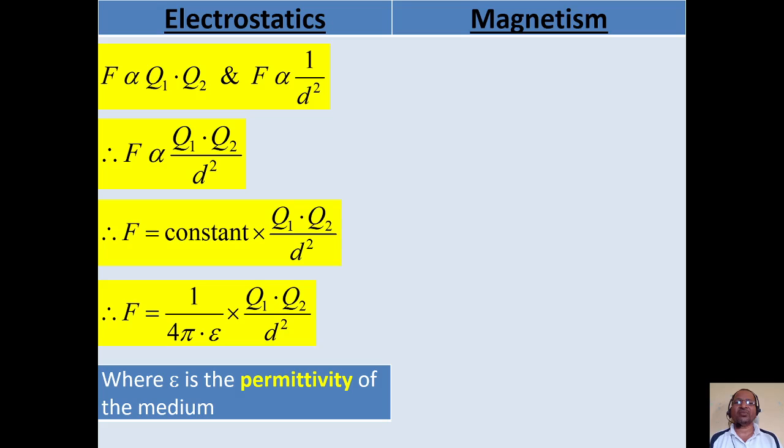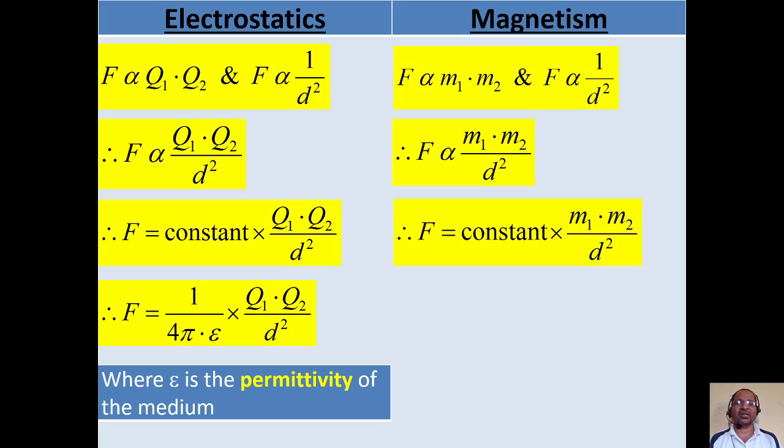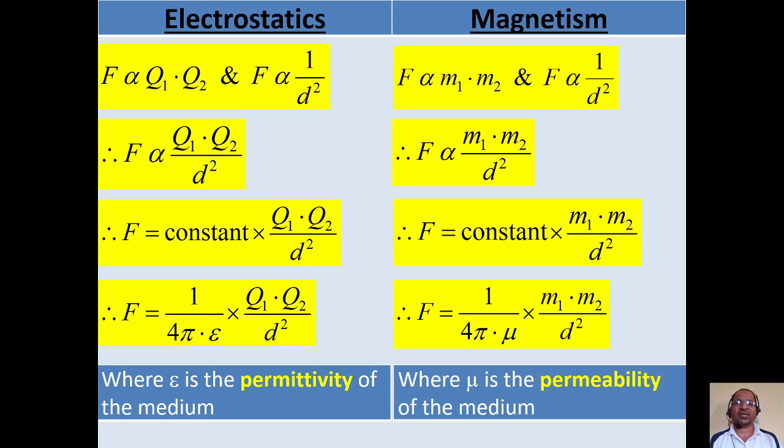Similarly, in magnetism, we consider F directly proportional to M1 M2 and F inversely proportional to d square. M1, M2 are the pole strengths of two poles separated by a distance d. Combining both these, we write F is directly proportional to M1 M2 upon d square. Again, we remove the proportionality symbol and take a constant here, and this constant is 1 upon 4 pi mu. Mu in this case is called the permeability of the medium.